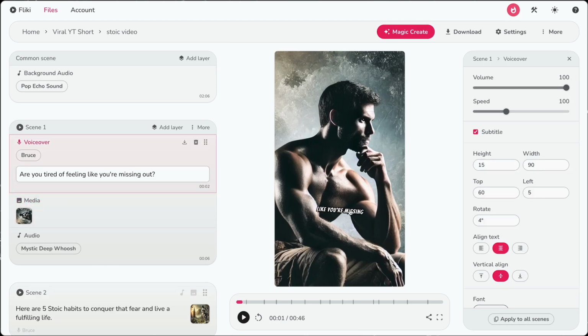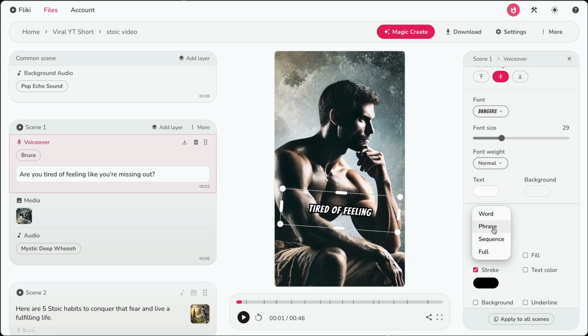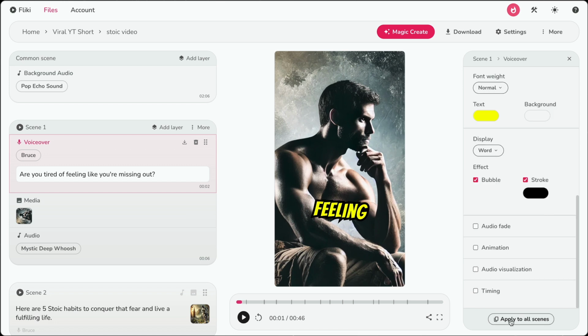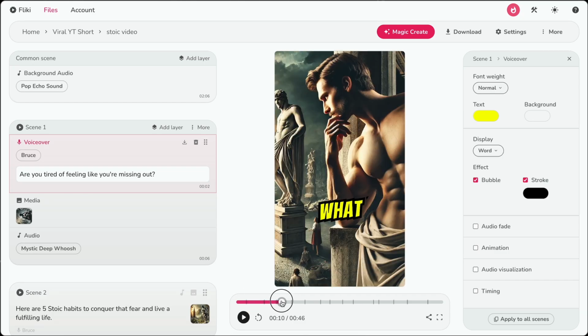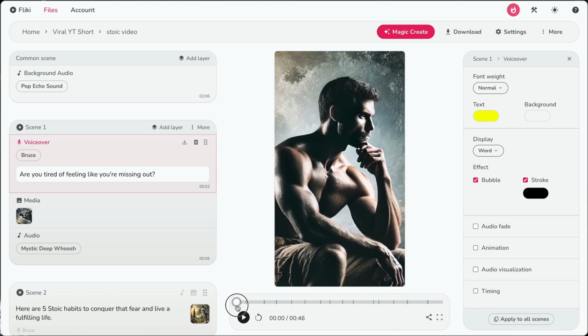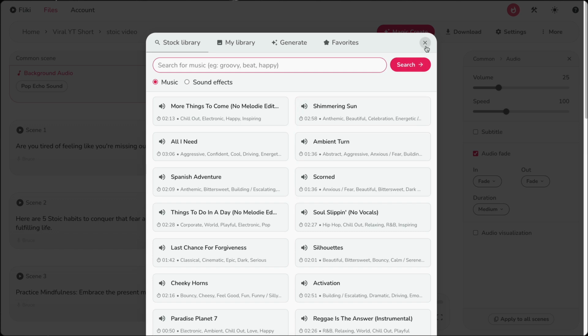Next, let's customize the captions. Shorts usually have word-by-word captions, so we'll change the display to Word. Let's also resize it a bit and tweak the colors. After editing is complete, click on the Apply to All Scenes option so it copies the same settings to all the scenes. The background music is already on point. Their AI seems to do a really good job with it. However, if you want, you can also change it from the common scene on the top.